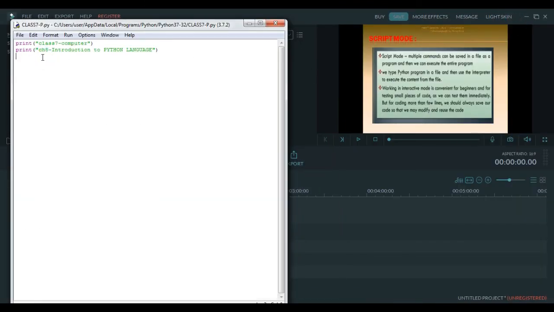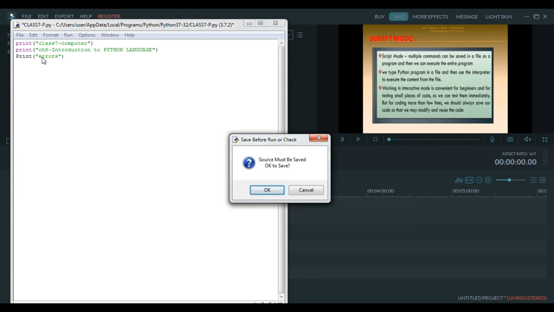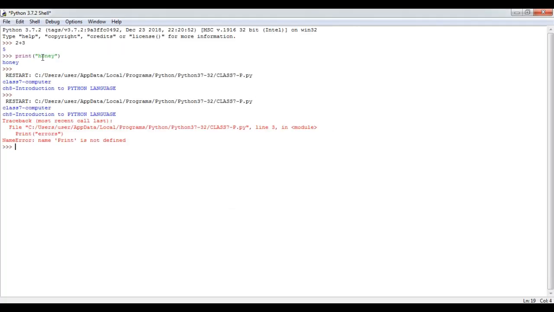So if I write a wrong command over here, let's say I write print with a capital P here, and then I write the same command. Let's say I write errors. I am pressing F5 again to execute this program. Let's see what appears on the interactive screen. It says source code has to be saved. I said OK. And now you can see here we have errors.